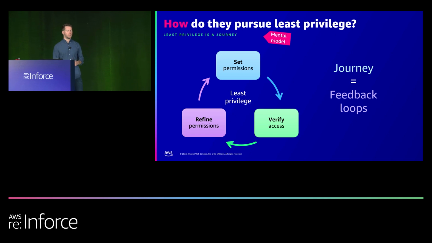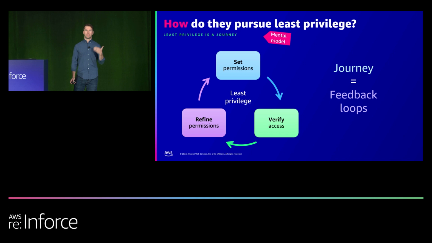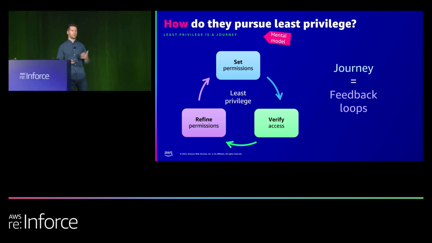And so how do they pursue least privilege? Well, it's a life cycle, right? They're setting permissions, they're verifying the permissions, and then they're refining those permissions over time. And this continuous improvement or feedback loops adds up to the journey to least privilege. And we often call least privilege a journey. It's not something you achieve day one, because again, things are changing, users, systems, the services change or add additional features, right? But the journey here is made up of these feedback loops of continuous improvement.